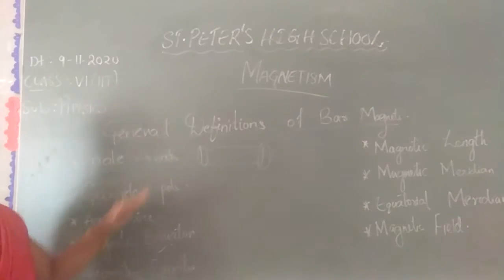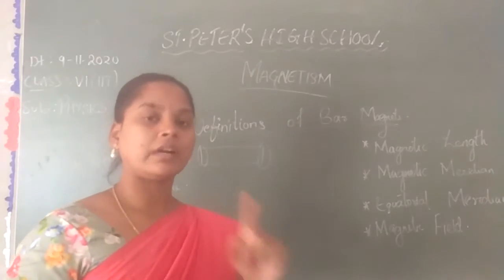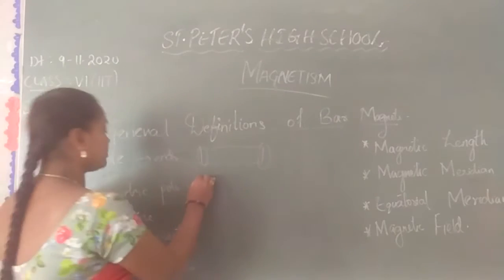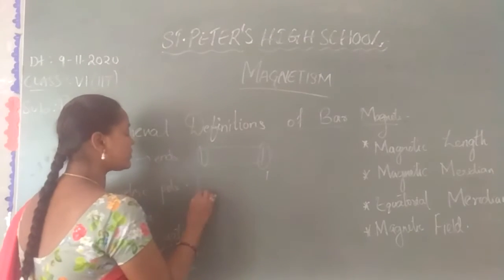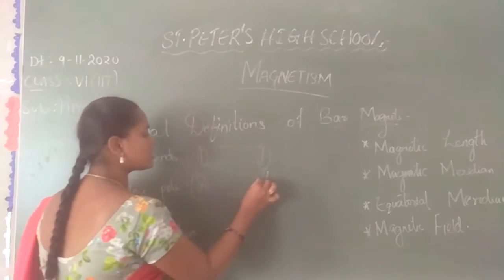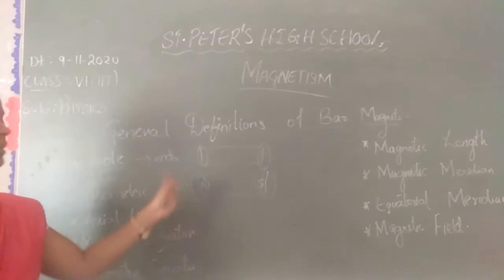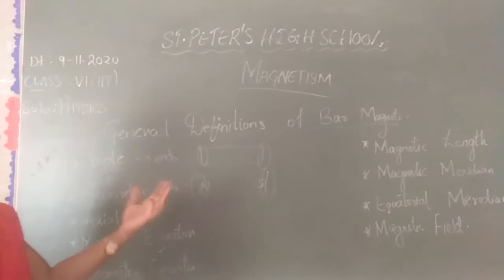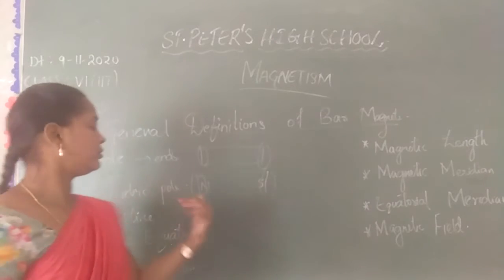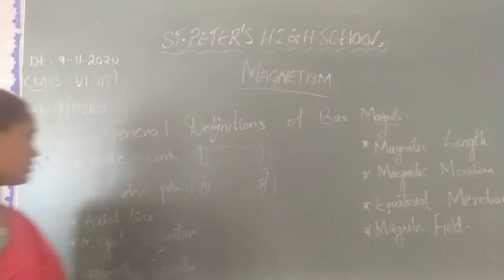Next, geometric pole: every magnet has 2 poles. Is there any magnet with 1 pole? There is none, that does not exist. So geometric poles are the 2 poles which show direction. It shows north, it shows south. This is a north pole, this is a south pole. We do not just say 2 poles. We say north and south poles, like poles or unlike poles. Like is nothing but same, unlike means different. How do we mention like and unlike? By knowing the directions, we can say the north and south poles.